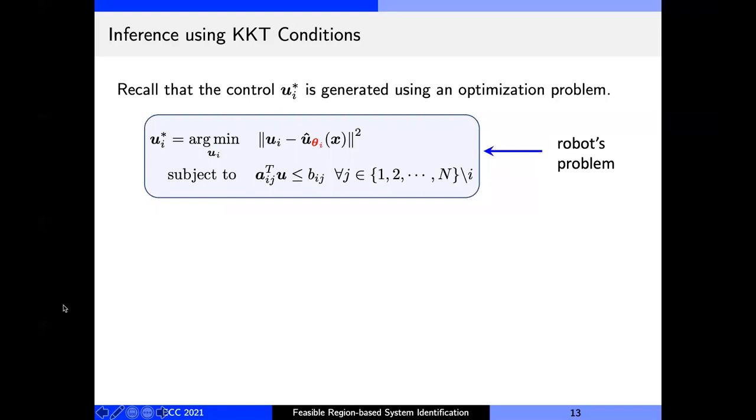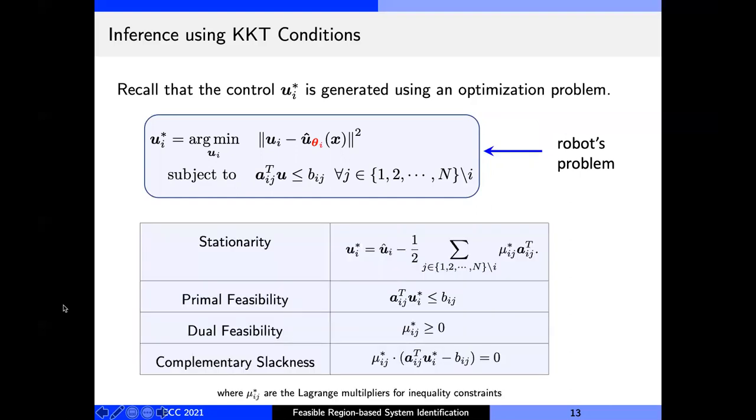But since this optimization problem is inequality constrained, the relation between the optimizer u_i star and the parameters theta_i is rather implicit. The KKT conditions of this problem will help us get an explicit relation by converting this problem to an equality constraint one. So what are these conditions? There's stationarity, then there's primal feasibility, there's dual feasibility, and complementary slackness.